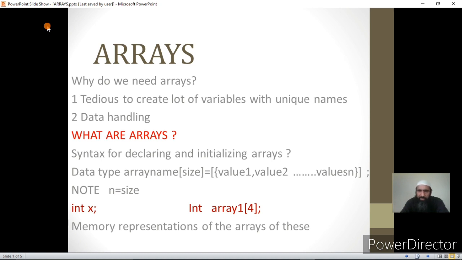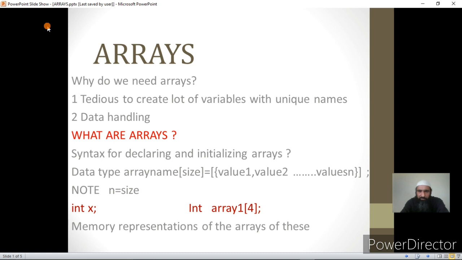Now consider the scenario where we are required to have, suppose, 1000 variables. So we need to create 1000 different names, and remembering those names will be very difficult. What is the way out of this?